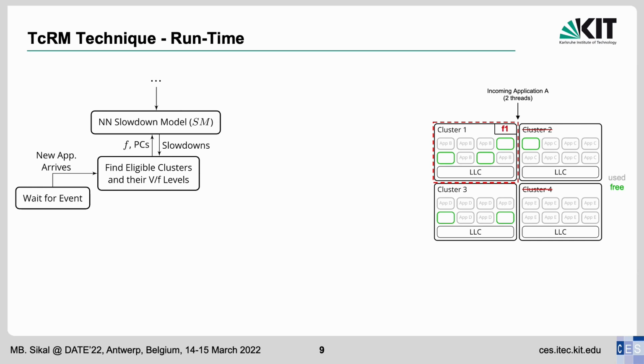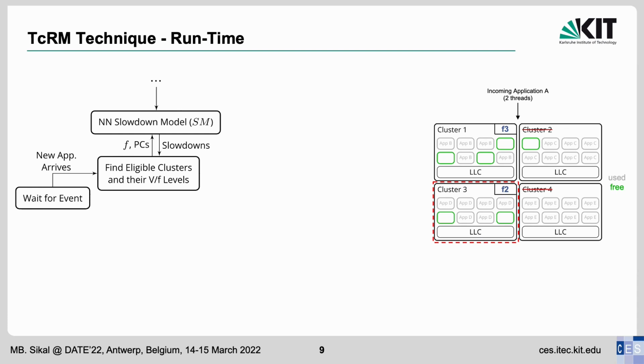If it is the case, we keep testing the other supported frequencies until one of the frequencies satisfies the performance constraints of the application. In this case, F3 is the minimum frequency that would allow all applications on cluster 1 to meet their performance constraints. This frequency is saved and the next cluster is checked as well. Let's assume that for cluster 3, F2 is the minimum frequency that the technique has found. At the end of this step, we know that cluster 1 at frequency F3 and cluster 3 at frequency F2 are eligible for hosting application A.